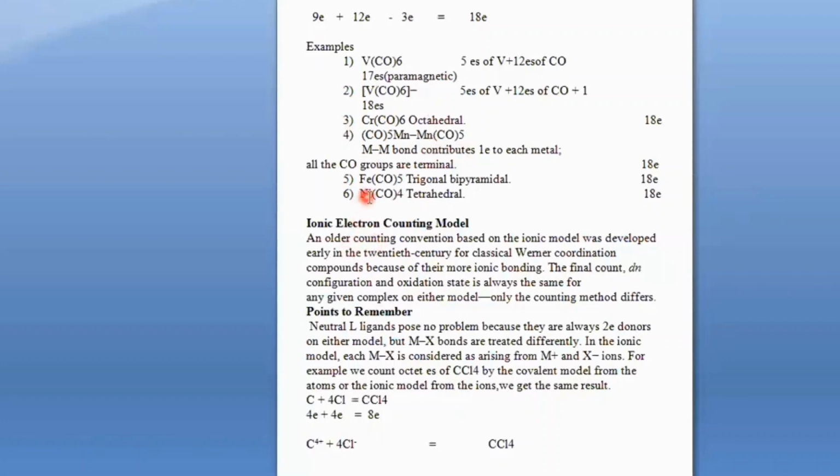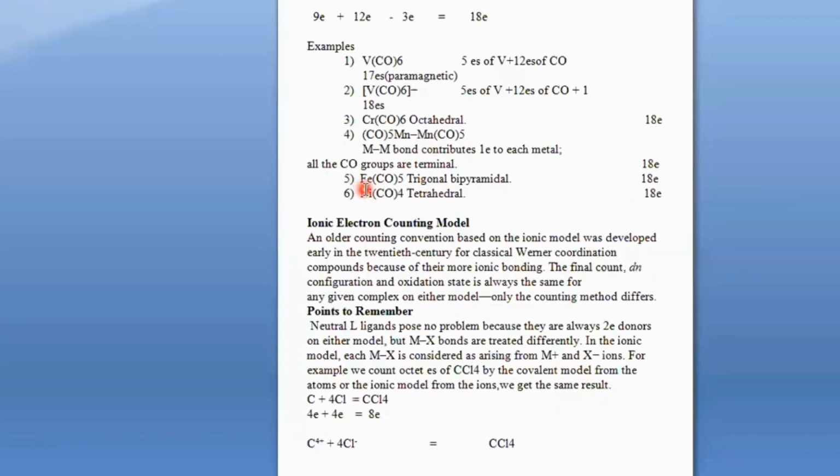Now consider this example, Fe(CO)5. This complex has trigonal bipyramidal geometry, but you are not concerned about the geometry; we have to count the electrons. Now Fe has an electronic configuration of 4s2 3d6, so a total of 8 electrons from iron, and 5 CO contribute 10 electrons. So the total electron count will be 18.